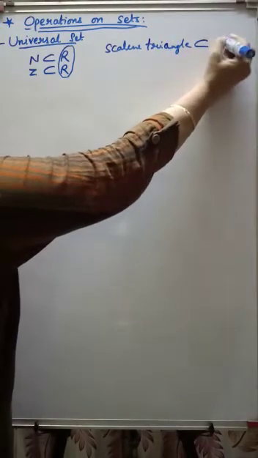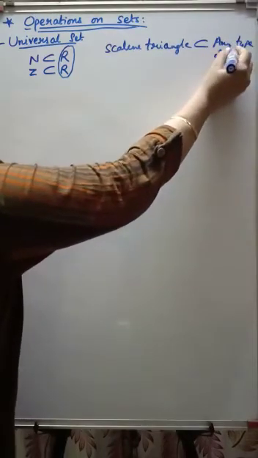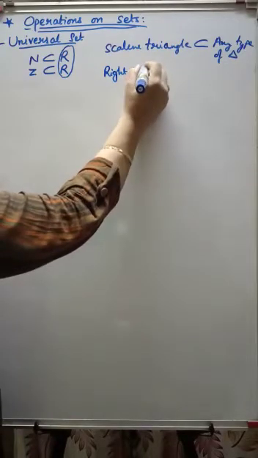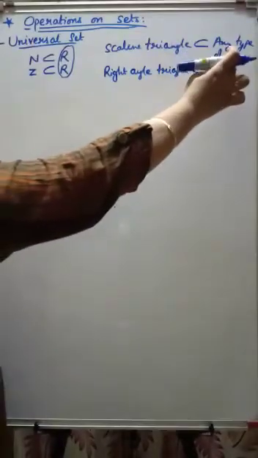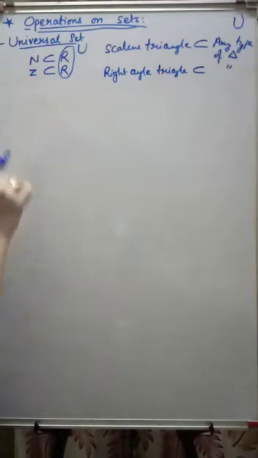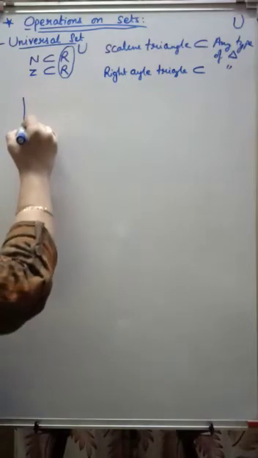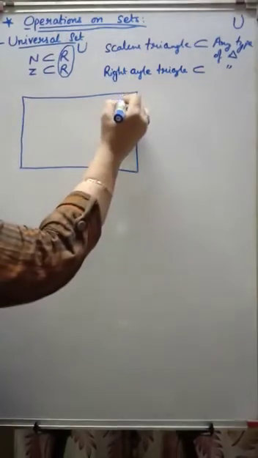is a subset of any type of triangle. Then comes the right angle triangle. A right angle triangle is a subset of any type of triangle. Similarly, what will be the universal set here? This is denoted by U, the universal set. Now, because I have to explain operations on sets, I'll bound myself with a universal set. This is my U.